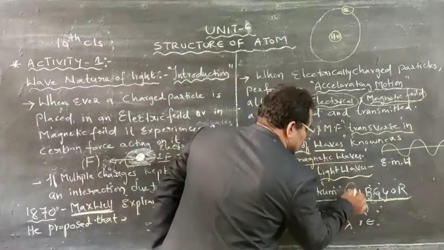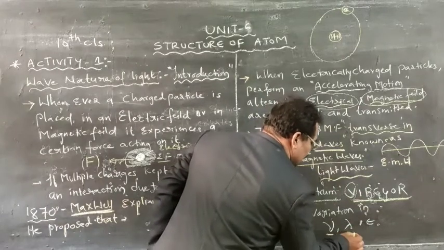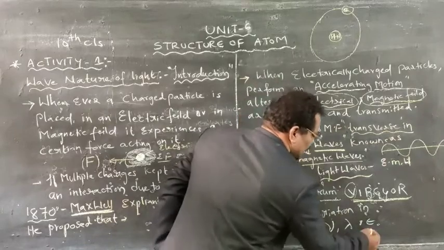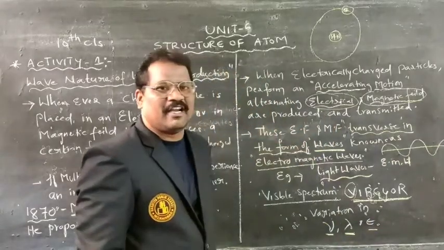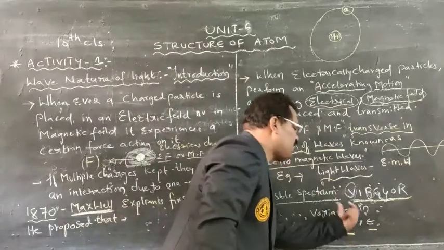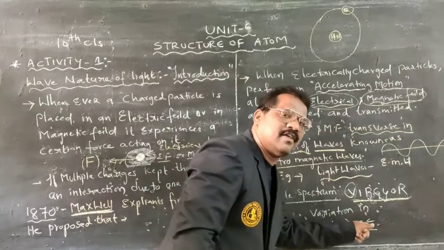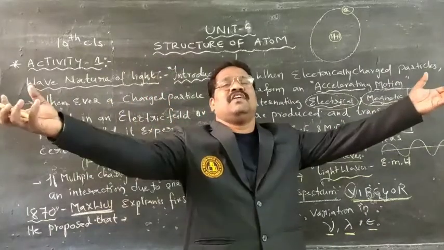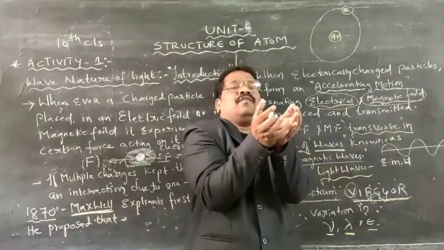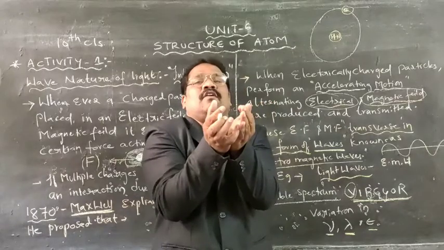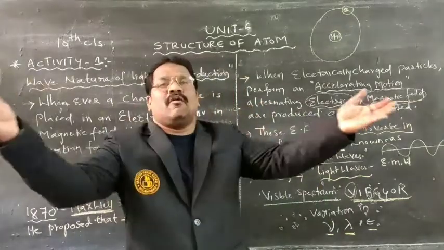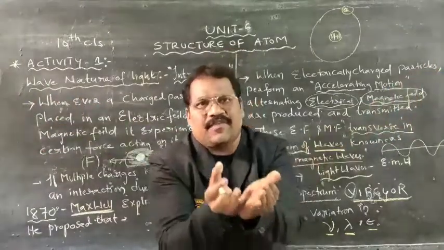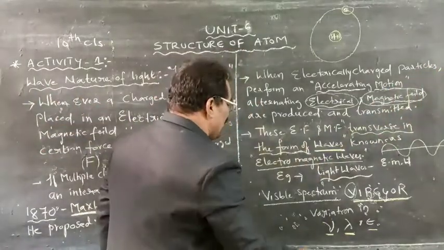Each color has its own frequency, wavelength, and energy. They differ in their frequency, wavelength, as well as energy. That combination of different colors in the form of light waves is visible. The combination of different wavelengths, different frequencies, and different energies together, if I place it up, we are going to call that a spectrum.